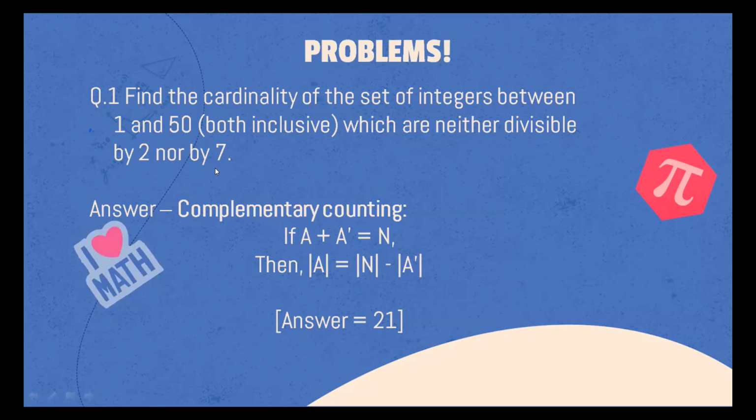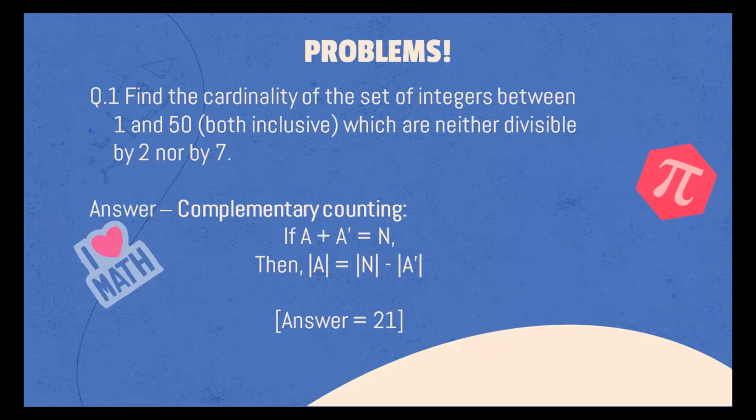Okay, so we can approach this in a different way, because if the number should not be divisible by 2, then we'll have all the odd integers, because the even numbers would be ruled out. And nor by 7 means that we can't have 7, we can't have 14, we can't have 21, we can't have 28, 35, 42, and 49. So we subtract 7, because 7 sevens are 49.